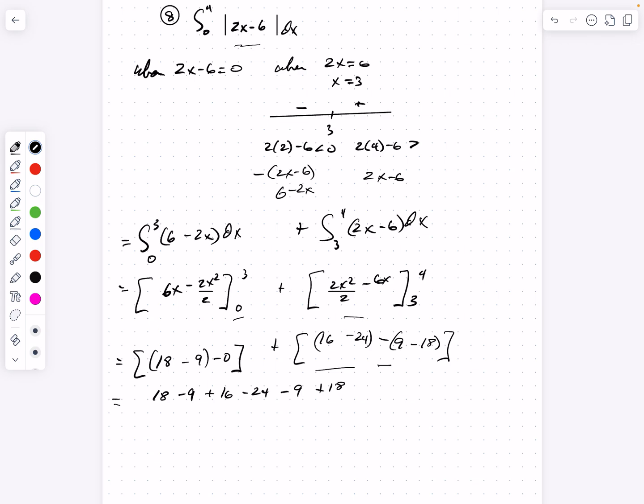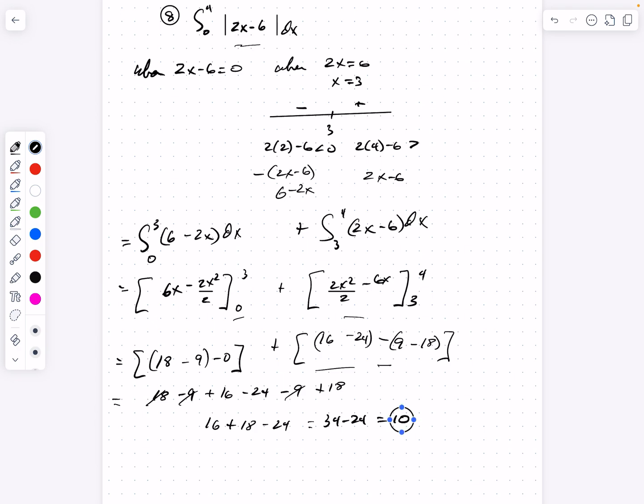Okay, so it's a lot of numbers. But I noticed one thing I could probably do right here to make this a little bit easier. I've got an 18, and a pair of negative 9s. That sort of cancels out. So I can just basically cancel out this and this. And I end up then with 16 plus 18 minus 24. Is that right? So 16 and 18 is 34, minus 24. That equals 10.